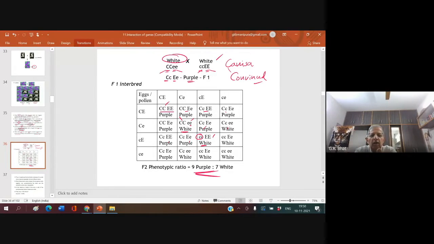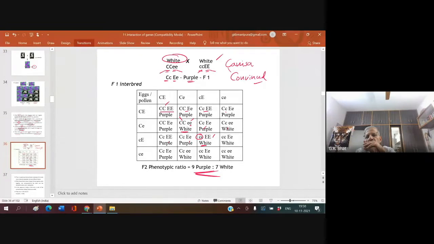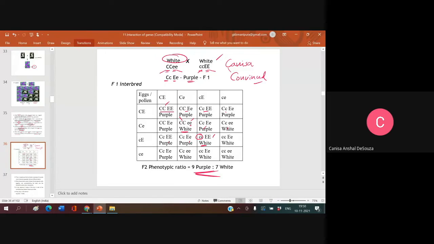What I'm telling is, one gene present on one chromosome is responsible for one character. This gene, on this chromosome, is responsible for another character. When these two genes come together, they modify the character and get into something new. Kanisa, which part is still confusion? That walnut comb part, sir.